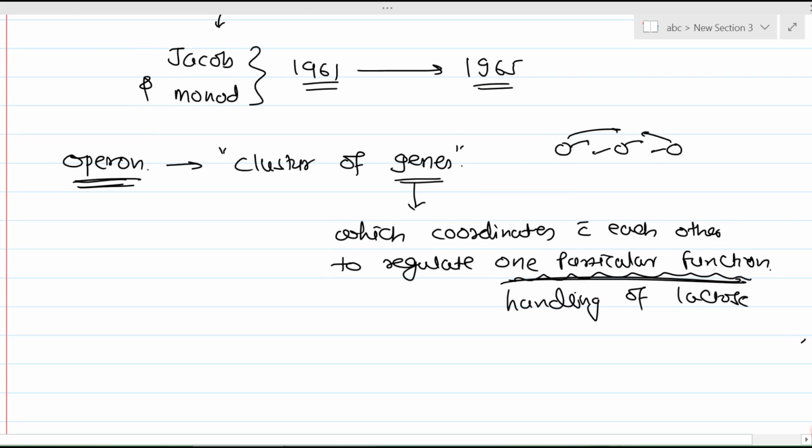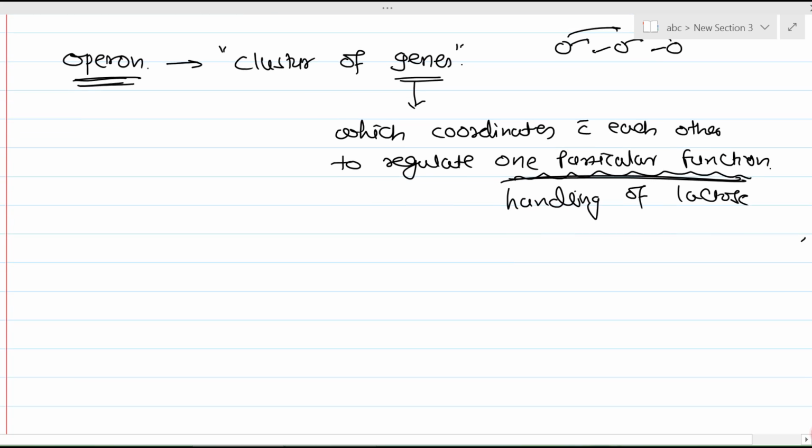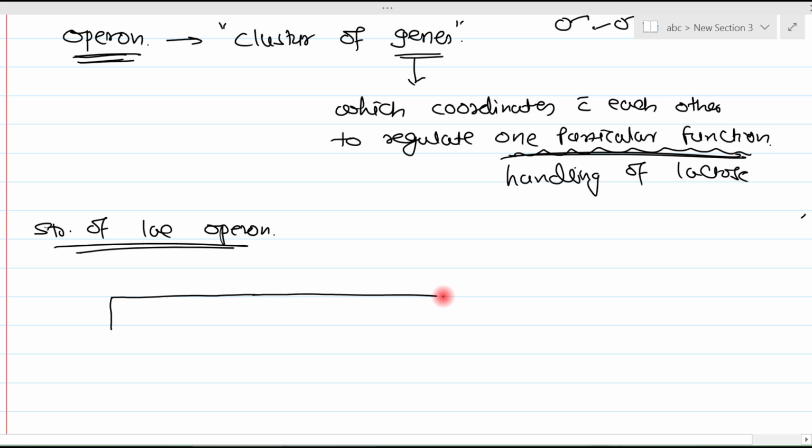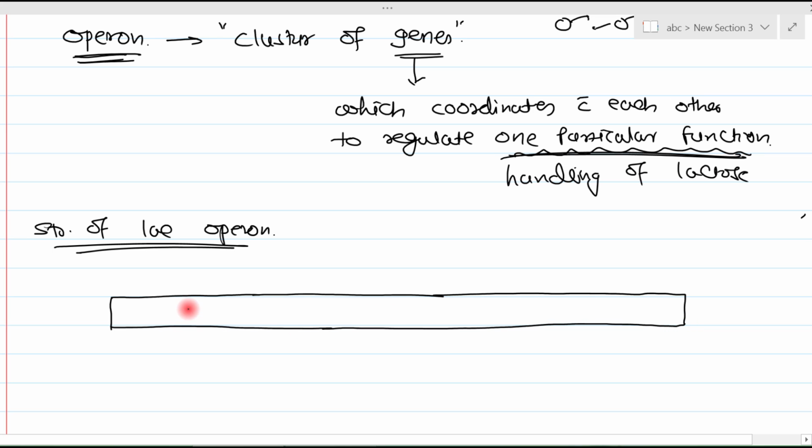Okay, so let's first look at the structure of the Lac operon. We know that the Lac operon was originally described in E. coli. Suppose this is one particular fraction of the DNA of E. coli, which is a prokaryote. It contains a cluster of genes related to the handling of lactose.